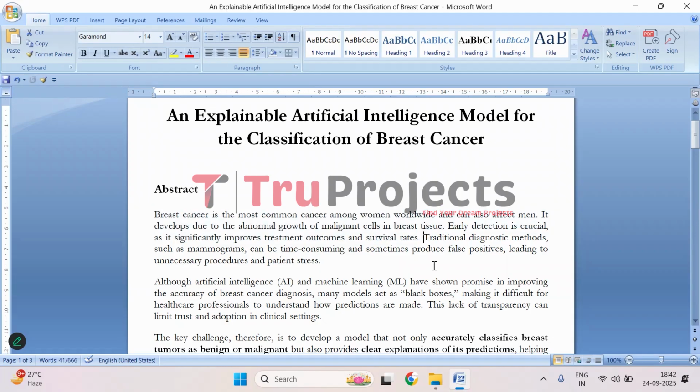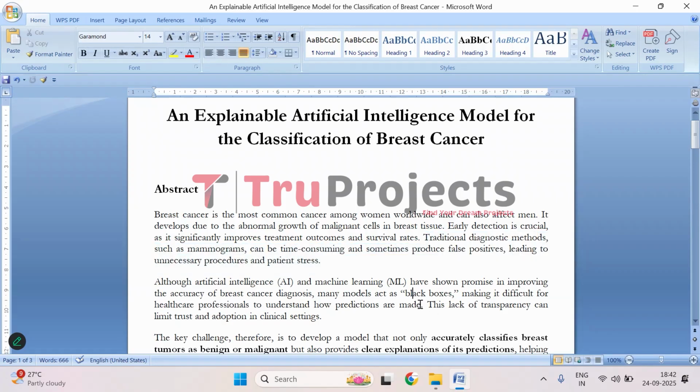So, traditionally, doctors use mammograms, which are X-ray images of the breast, to check for the cancer. But these tests can take time and sometimes they give false positives, meaning they indicate cancer when there isn't any. This can cause unnecessary worry for the patients and even lead to procedures or biopsies that weren't needed.